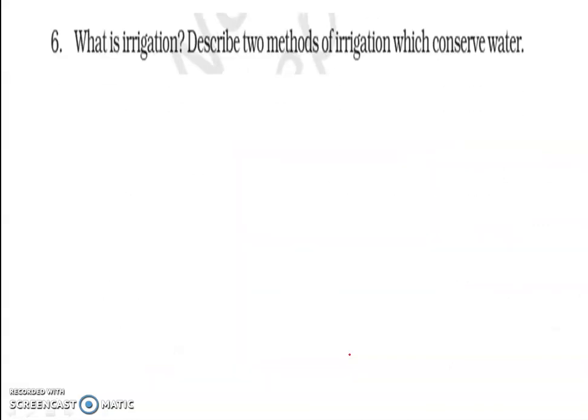Now the question number 6: what is irrigation? Describe two methods of irrigation which conserve water. So in the first part you have to define irrigation. Irrigation is nothing but the supply of water to the crops. Now you have to explain the two methods in which water may be conserved, which means the water wastage should be least. It means we are talking about the two modern methods of irrigation.